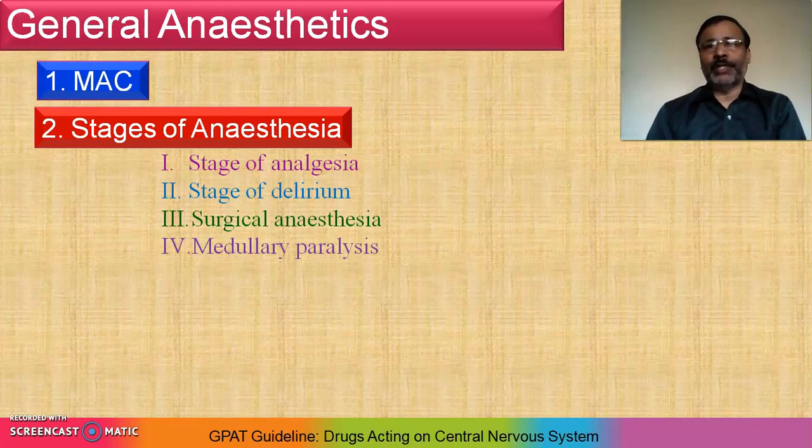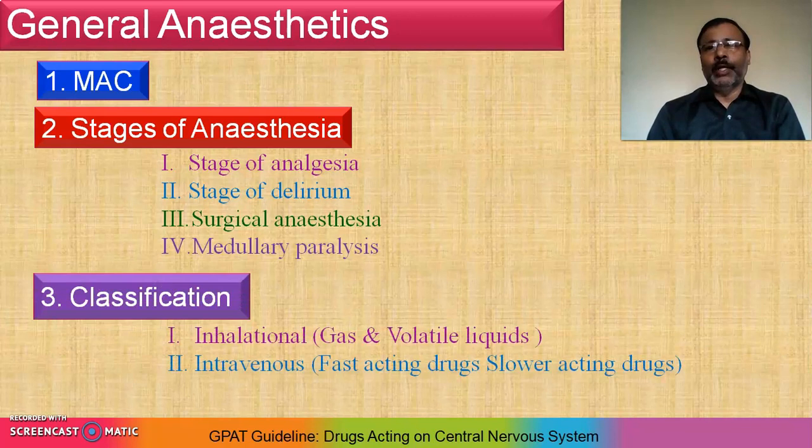Then after stages of anesthesia, you should go for classification. There are two types of classification. First, the drugs that come under inhalation. Second, intravenous. Again, in inhalation there are two types, that is gases and volatile liquids, whereas in intravenous, fast acting drugs and slower acting drugs, right? So check out the agents that come under this classification and study specifically the storage conditions, right? Specifically, in which condition which gas or which drug is used. You just focus on the specialty of each drug.